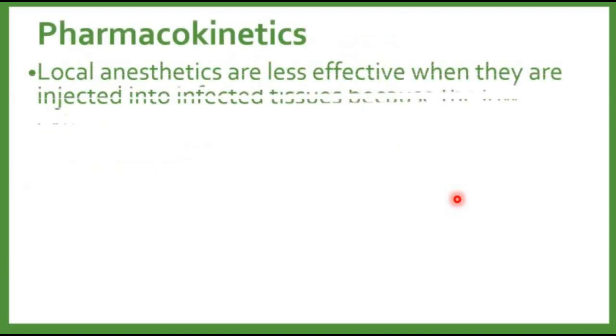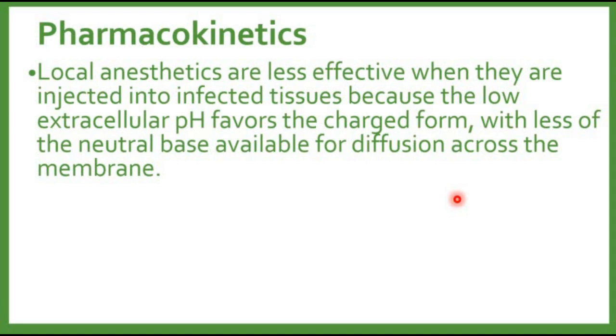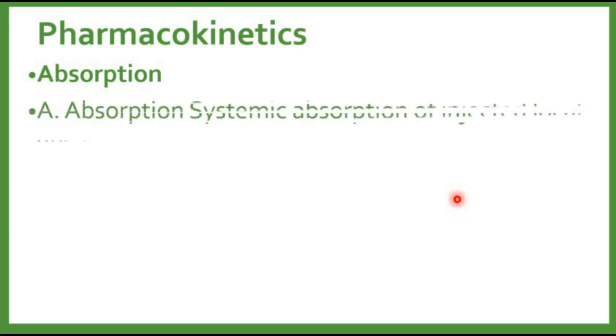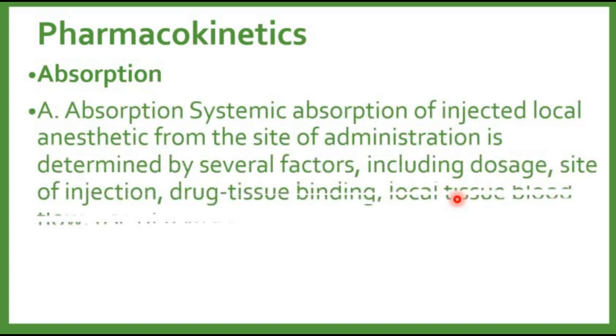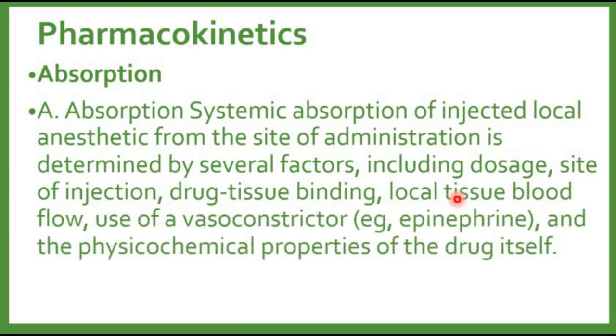What are the pharmacokinetics? Usually, local anesthetics are less effective when they are injected into infected tissue because of the low extracellular pH that favors the charged form. There is less of the neutral base, which causes less diffusion across the membrane. If we talk about absorption, there are various factors that participate in the absorption of the drug, like dosage form, site of injection, drug tissue binding, local tissue binding, and use of a vasoconstrictor, along with the physicochemical properties of the drug itself.